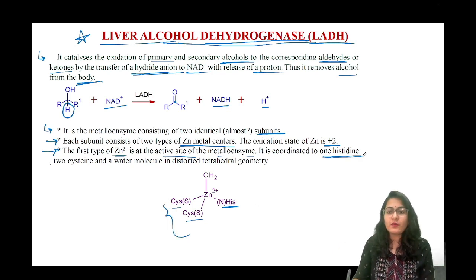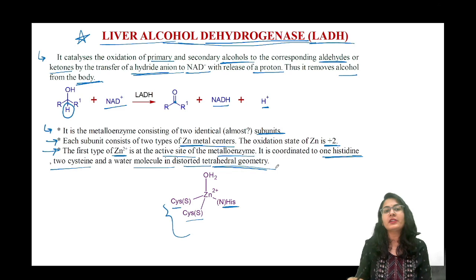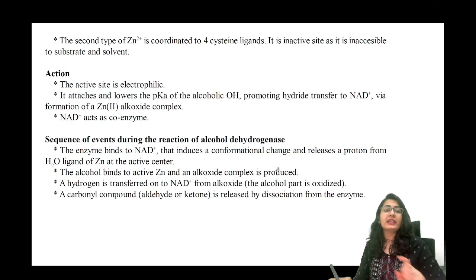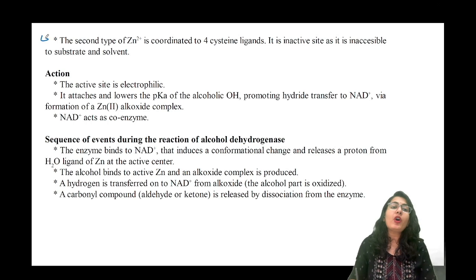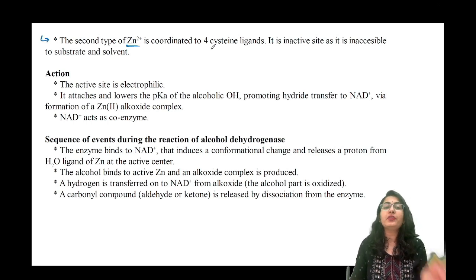It is coordinated to 1 histidine, 2 cysteine, and a water molecule in a distorted tetrahedral geometry at the active site of the metalloenzyme. So we will talk more about this, guys. The second type of Zn2+ is coordinated to 4 cysteine ligands, all the same.